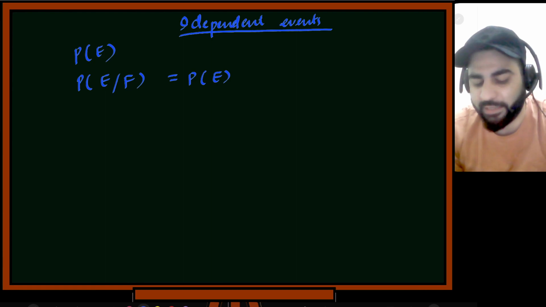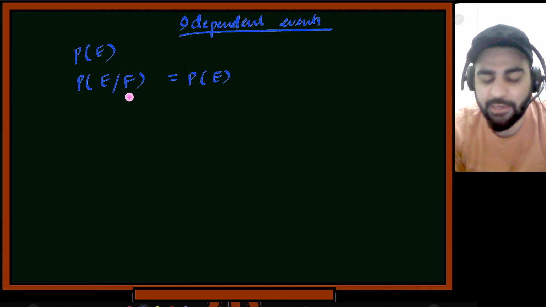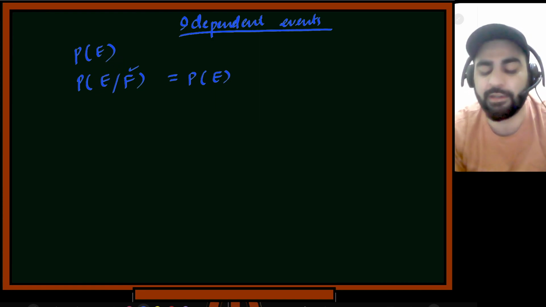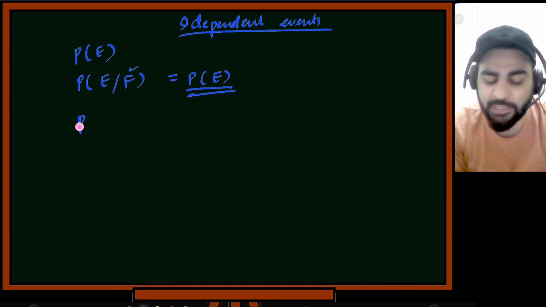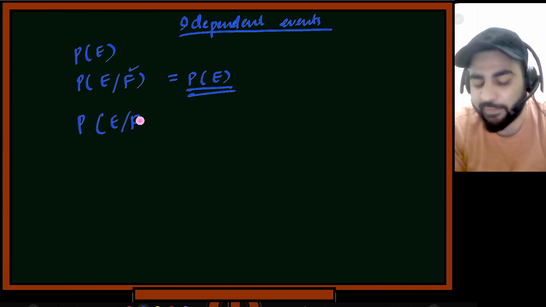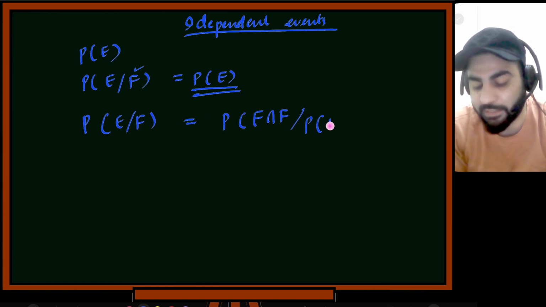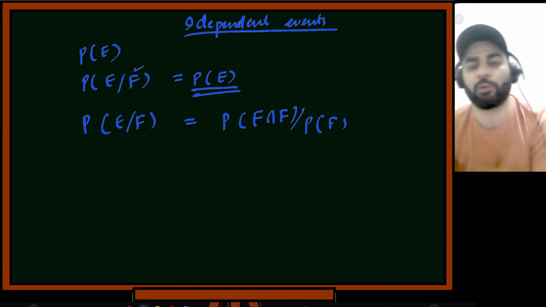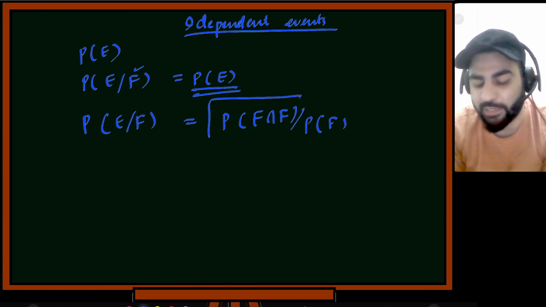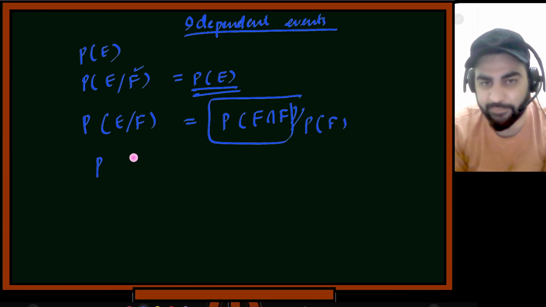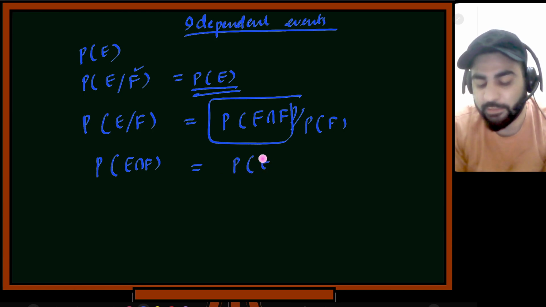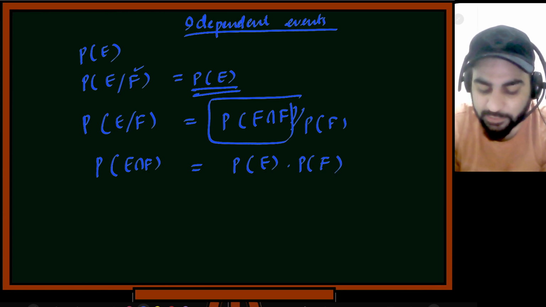So two events are said to be independent. How can I write it? If event F happened, and we ask what is the probability of event E, it still is probability of E. Now in conditional probability, probability of E given F was equal to probability of E intersection F divided by probability of F. Now if you take this probability P of E intersection F, this can be written directly as probability of E multiplied by probability of F. That's how we got this formula.